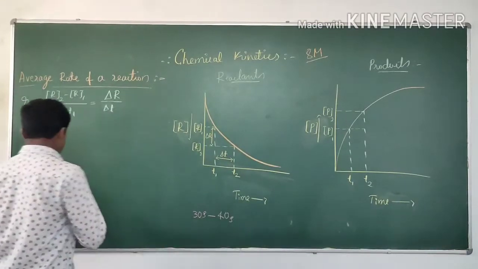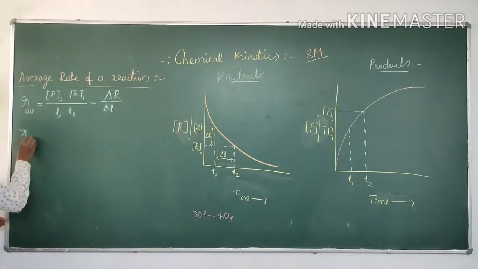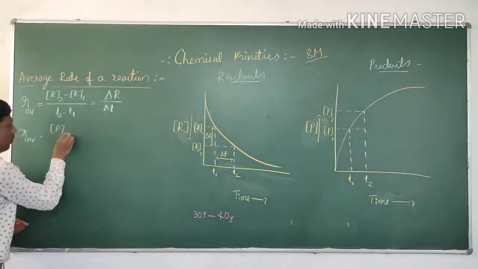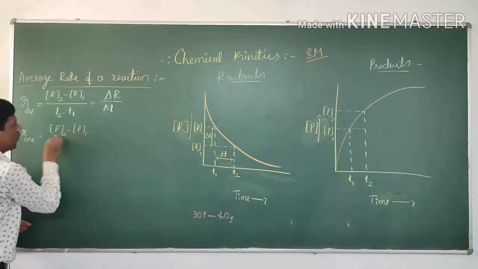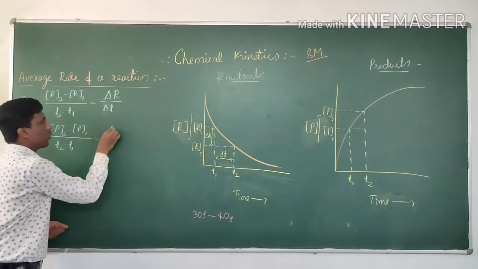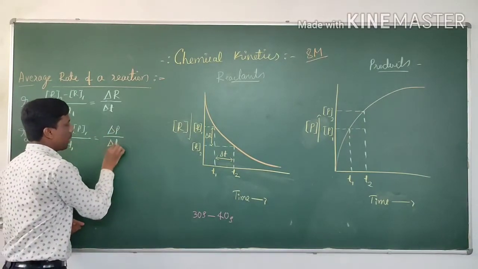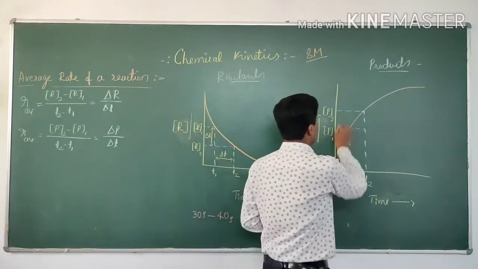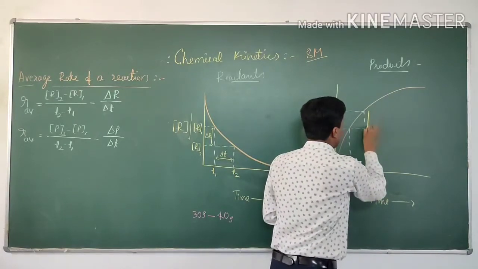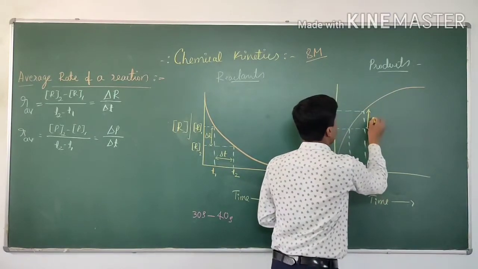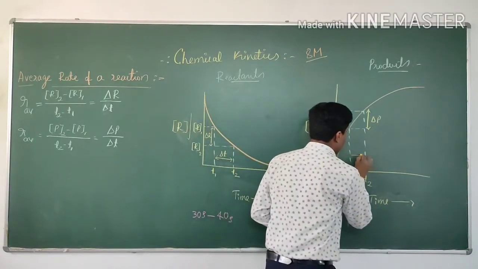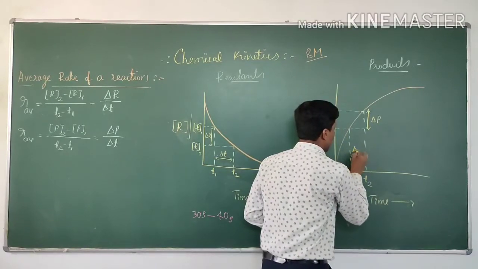Same thing is for average rate of reaction for products, calculated as T2 minus T1 divided by again T2 minus T1, which is equal to delta P divided by delta T. What is delta P here? This difference itself is delta P. Here in the graph, this difference is delta T.